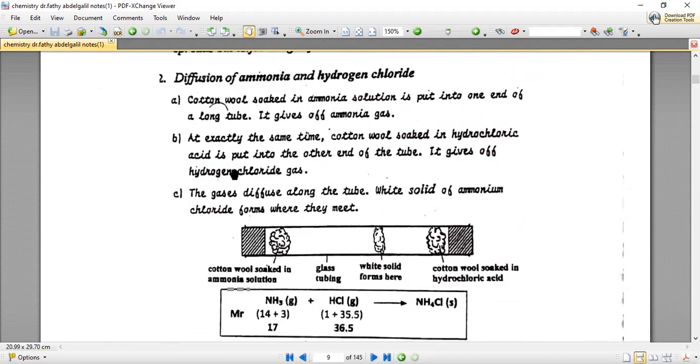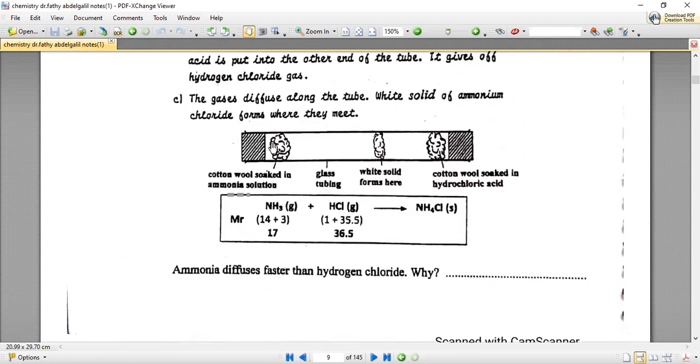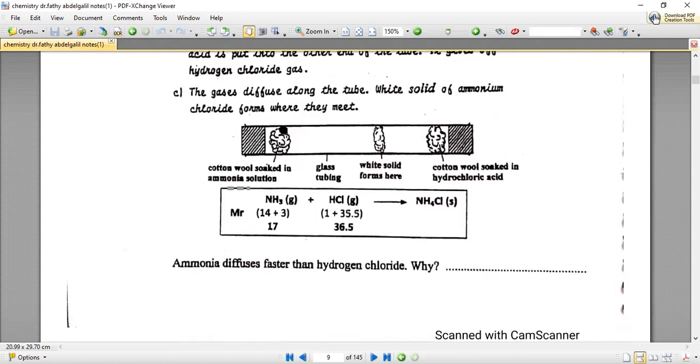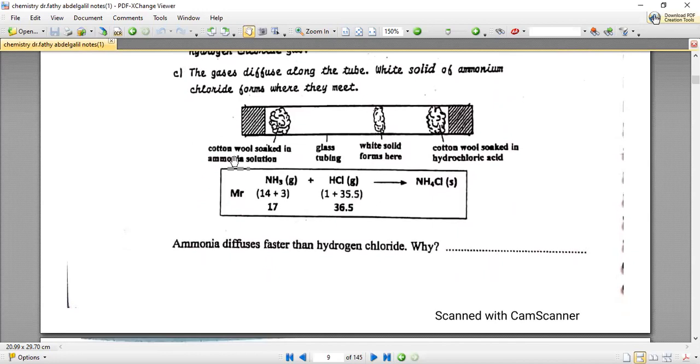This is the second experiment which assures that small particles and light particles move faster than heavier ones. They got this apparatus, and here they got something named cotton wool, like a piece of cotton, holding a solution named ammonia solution.